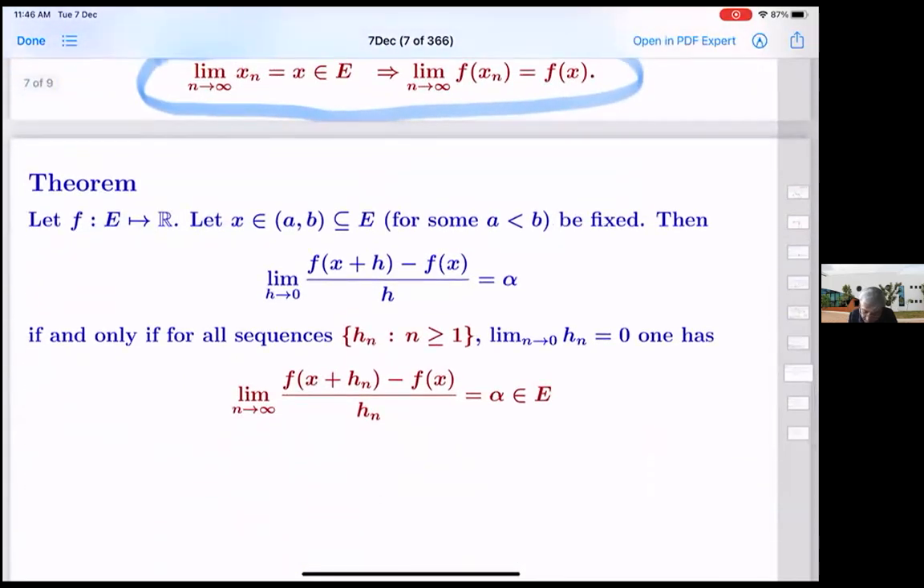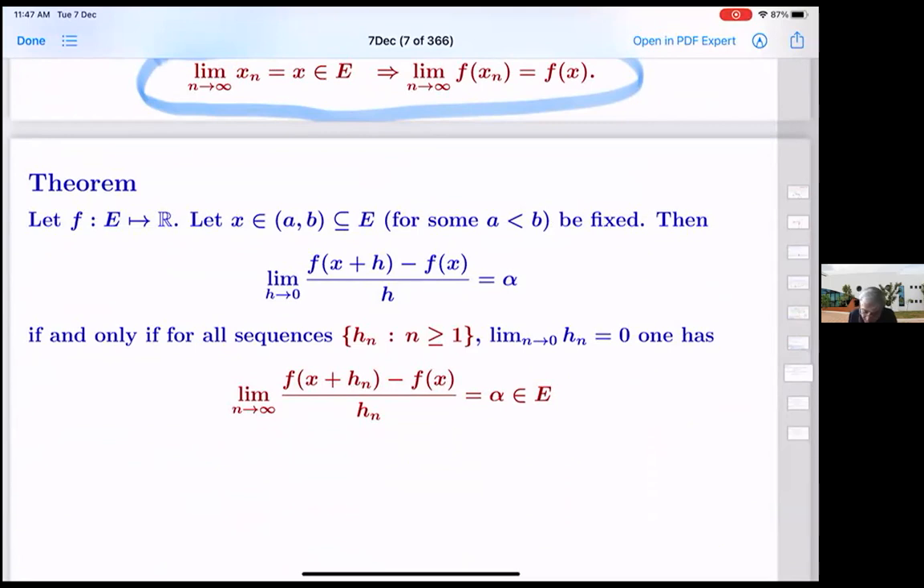And just now what I argued is the proof of this: let f from E to R, x a point in the interval, fixed, and f is defined on the entire interval. Your set E is allowed to have other things, but the point x should be an interior point. There should be an interval around x which is contained in your E, so that the function is defined.